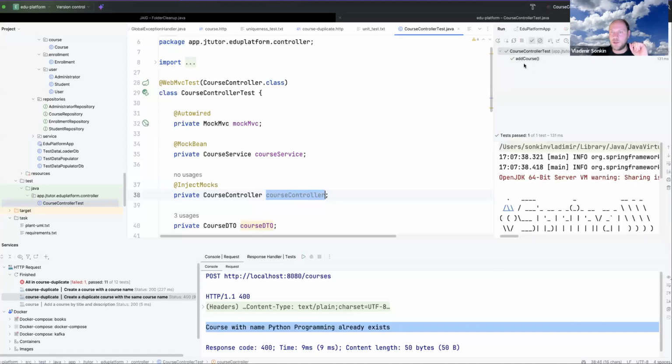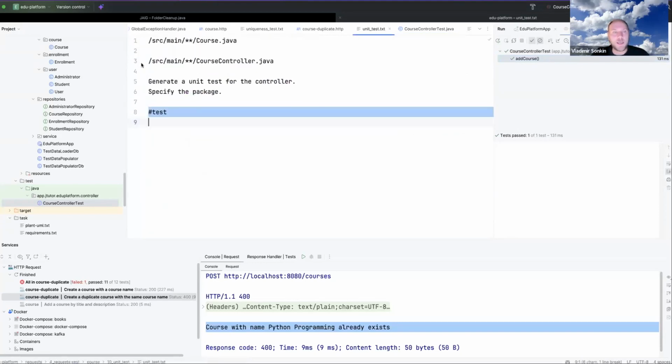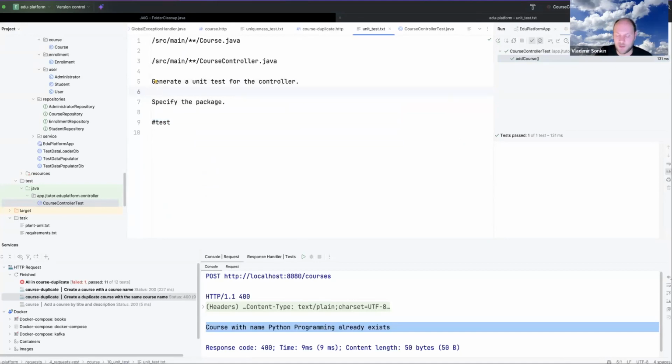Okay. For now, it does not have complete code, only add course for some reason. Yes, not complete code. I can try to generate a unit test. I can try to ask, please implement the test methods for all the methods in the controller.